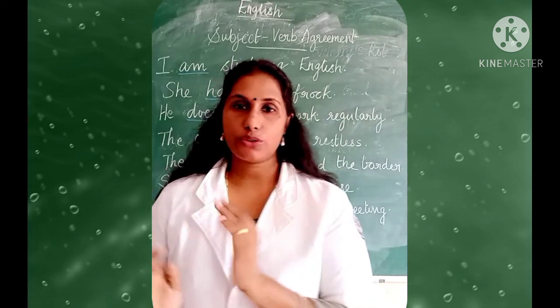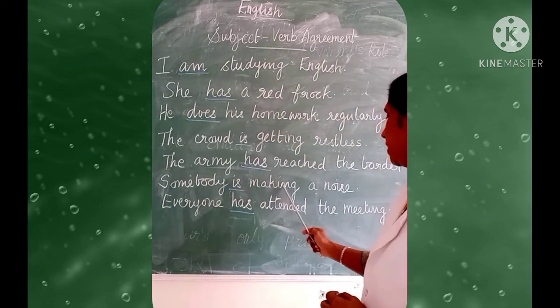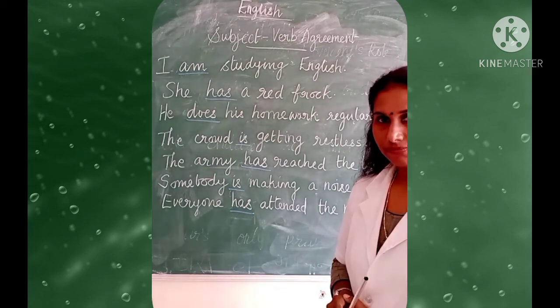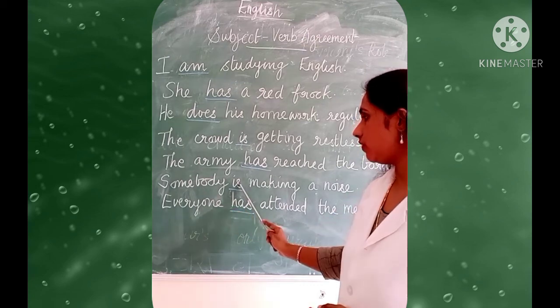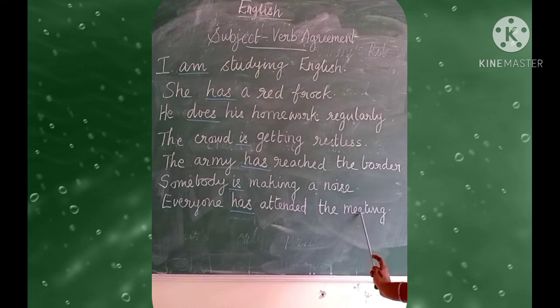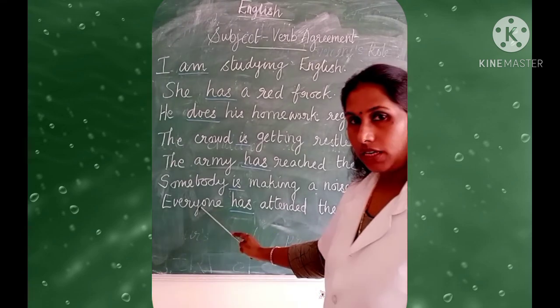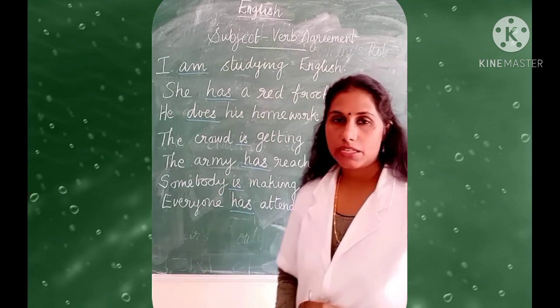Now quickly let us go through some examples. Somebody is making a noise. So look at the word which is used here, is. With somebody we will always use is. Everyone has attended the meeting. So with everyone we will use has. Is it clear, my children?